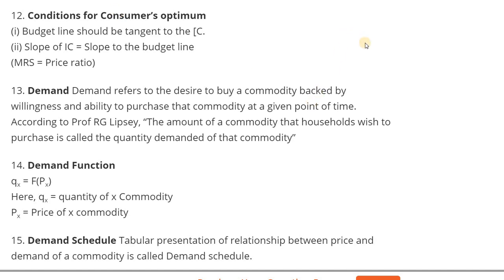Demand refers to the desire to buy a commodity backed by willingness and ability to purchase that commodity at a given point of time. Demand is the desire backed by ability and willingness to pay for a thing at a given point of time. That one is the demand. What is demand function? Demand is a function of price.